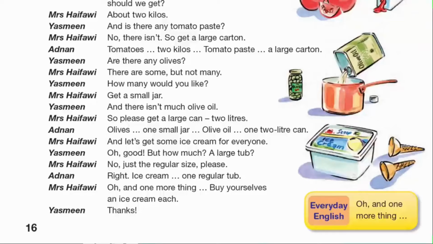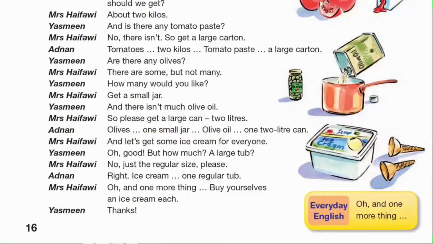Are there any olives? There are some, but not many. How many would you like? Get a small jar. And there isn't much olive oil. So please get a large can, 2 litres. Olives, 1 small jar. Olive oil, 1 2-litre can. And let's get some ice cream for everyone.